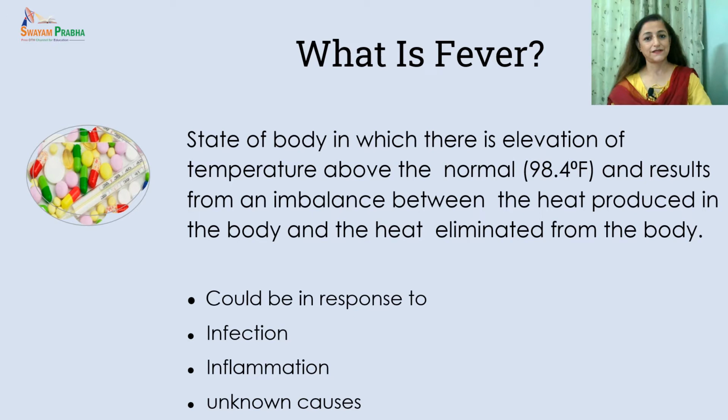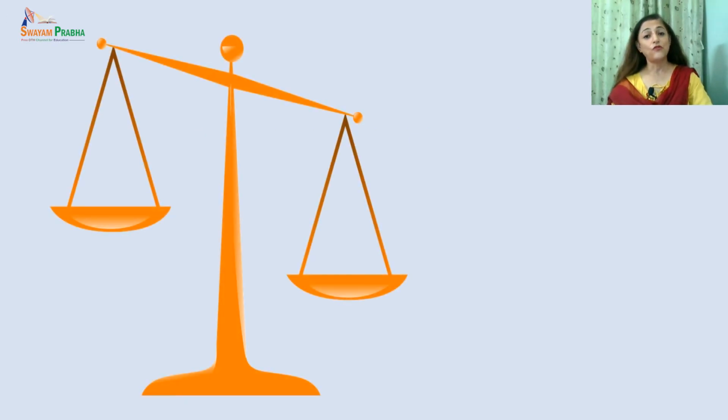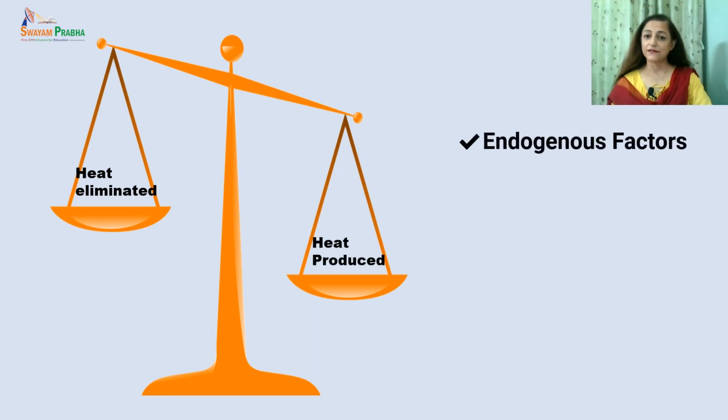Now we know fever is an imbalance between the heat eliminated by the body and the heat produced by the body. It can be caused by two factors. First one is endogenous factors, which are internal factors, and the second one is exogenous factors, that is external factors.